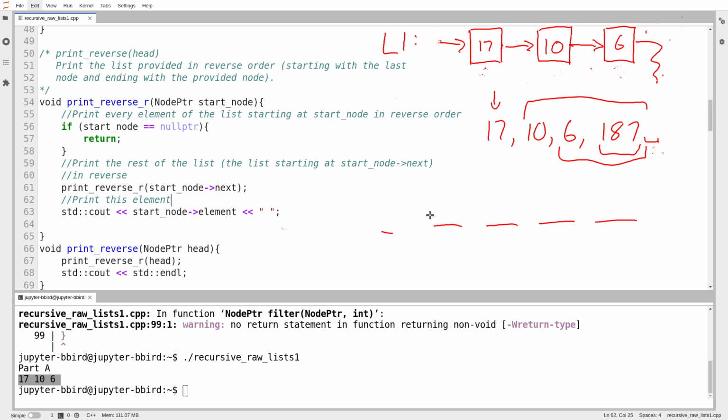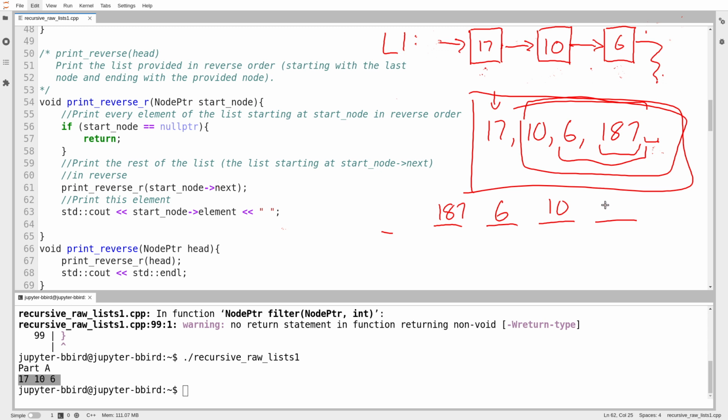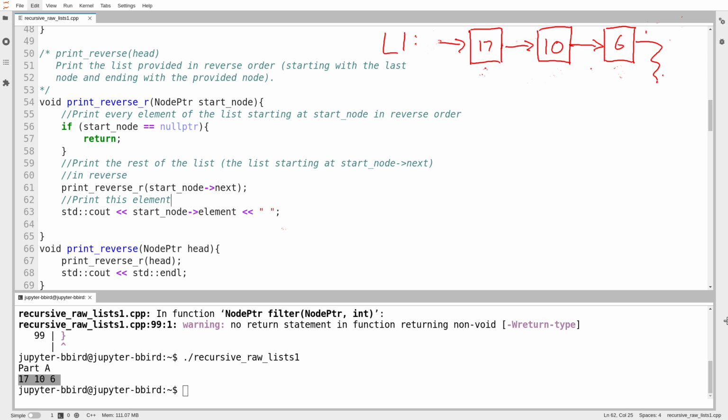Okay, so I do nothing, and then I get back out here to the list of size 1, and I print out the first element of that, 187. Then I get back out here, and I print the first element of this list, which is 6. Then I get back out here, and I print the first element of this list, which is 10. And then I get back out here, and I print the first element of my original list, which is 17. And behold, I have the entire list in reverse. And so that's the logic that I want to use in my code. And I think I have it.